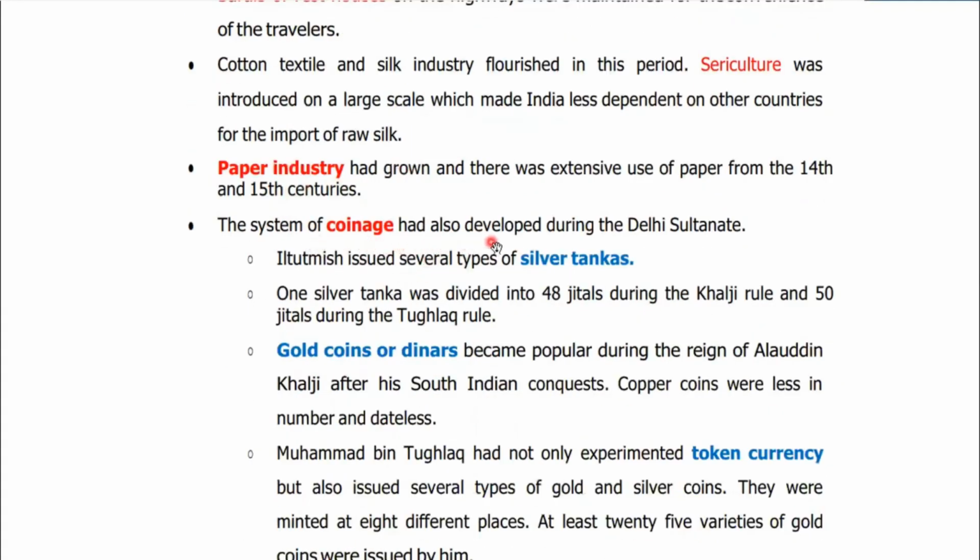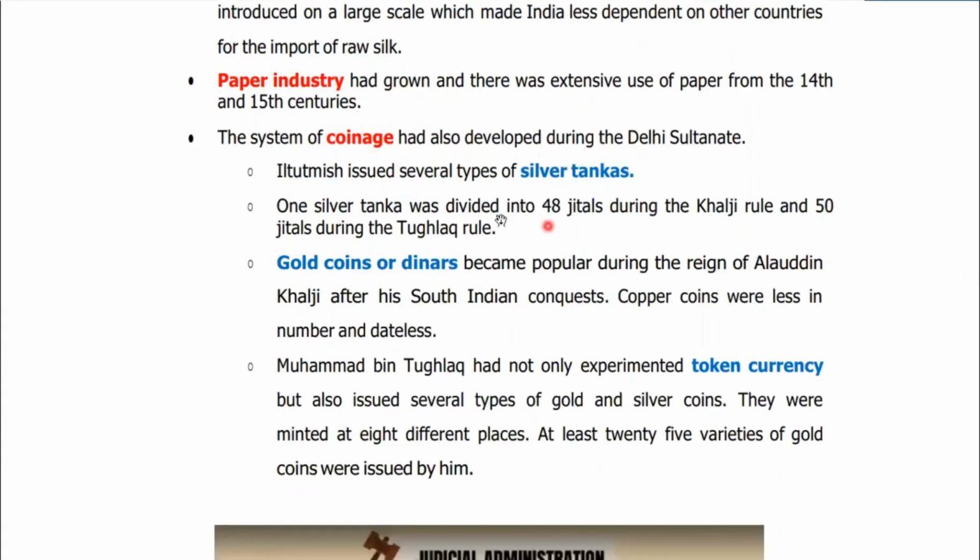The system of coinage had also developed during the Delhi Sultanate period. You know, Iltutmish issued several types of silver tankas, right? It was introduced by Iltutmish. Gold coins or dinars became popular during the reign of Alauddin Khilji after his South Indian conquest. Copper coins were available, but they were less in number and dateless. Also, we know about the experiment of token currency by Muhammad bin Tughlaq, but later on it proved to be disastrous for the Delhi Sultanate.